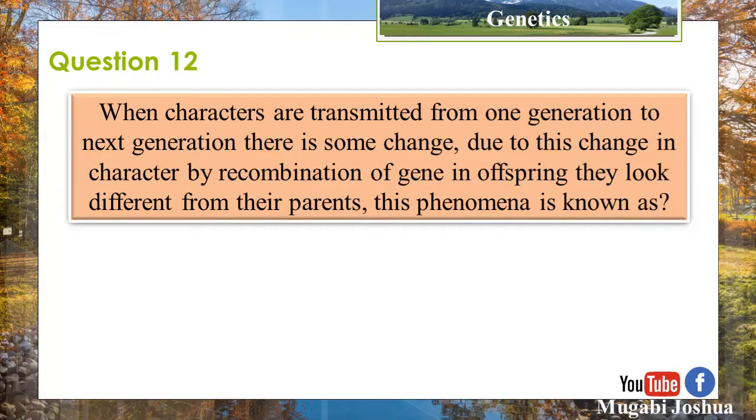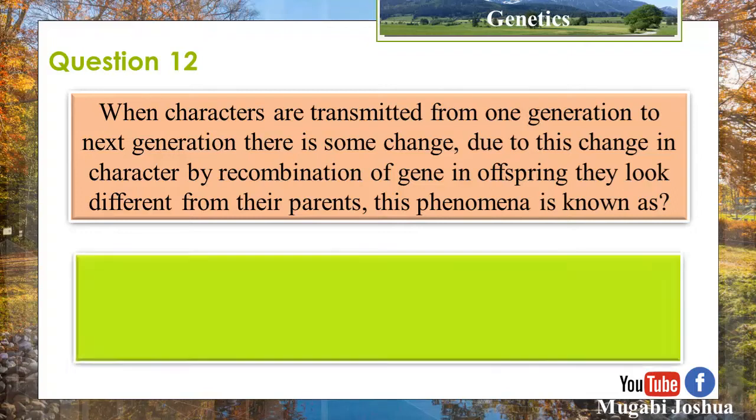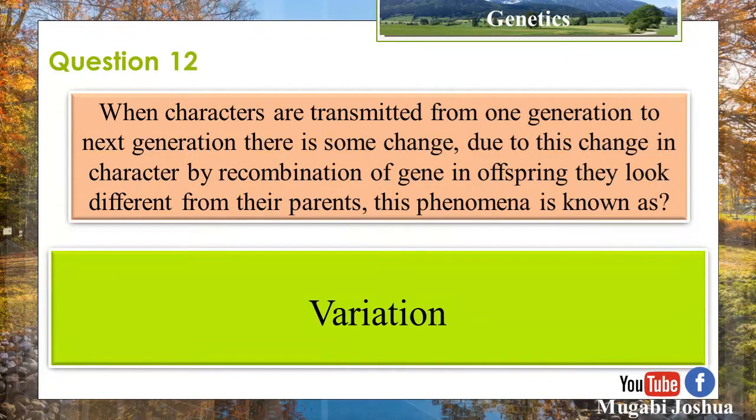Question 12. When characters are transmitted from one generation to the next, there is some change. Due to this change in character by recombination of genes in offspring, they look different from their parents. This phenomenon is known as variation.